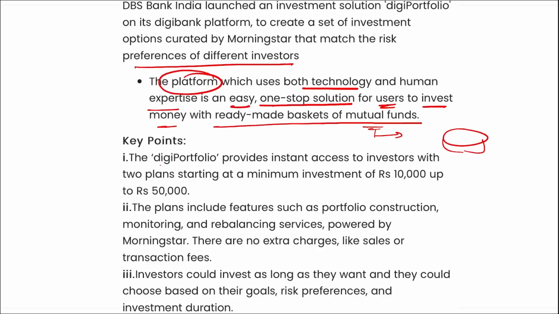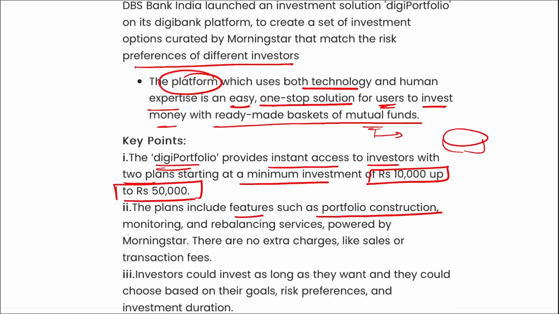And it is basically to provide investment options to their customers. The Digi Portfolio provides instant access to investors with two plans starting at a minimum investment of 10,000 rupees to 50,000 rupees. This plan also includes features such as portfolio construction, monitoring, and rebalancing services that will be powered by Morningstar, right? And there are no extra charges like sales or transaction fees on this platform.